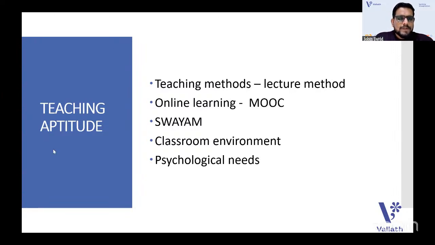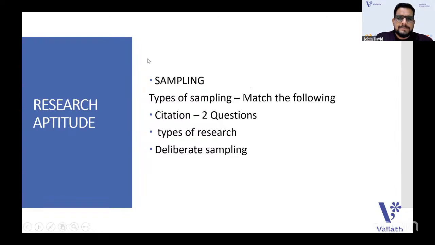Now, going to the research aptitude part. Whenever I did the YouTube revision, our YouTube babies will remember, I told you that sampling was an important topic, and also citation. So there were questions from sampling, types of sampling. There was a match the following question regarding the types of sampling. And from citation, I think there were two questions. And also types of research was there.